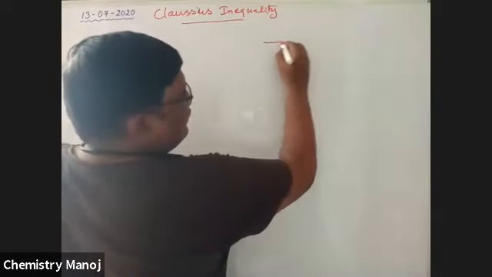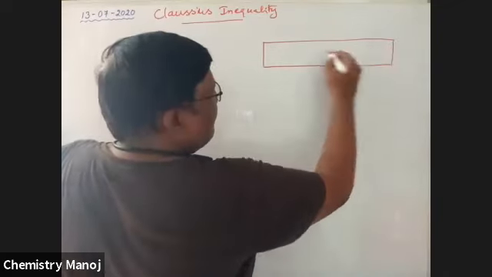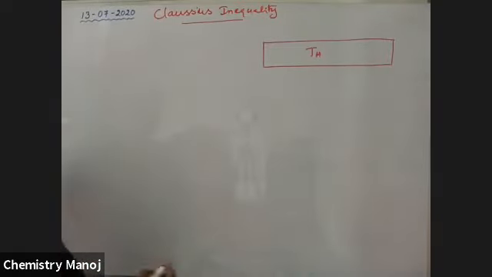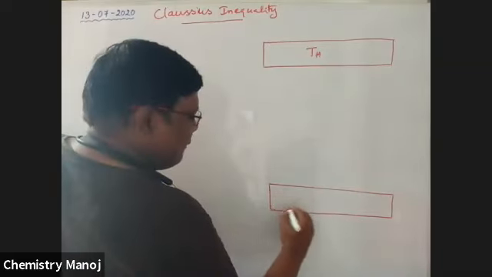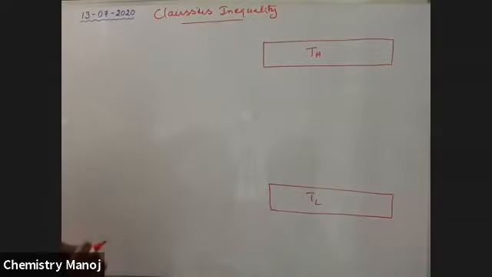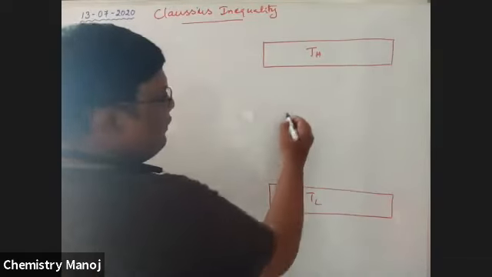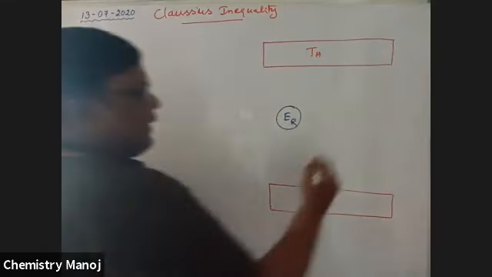See, my dear boys, this is the source temperature, the high temperature, T high. This is the low temperature, T low. There are two engines operating between these two fixed temperatures. This is the first engine, a reversible engine. Another engine is an irreversible engine.